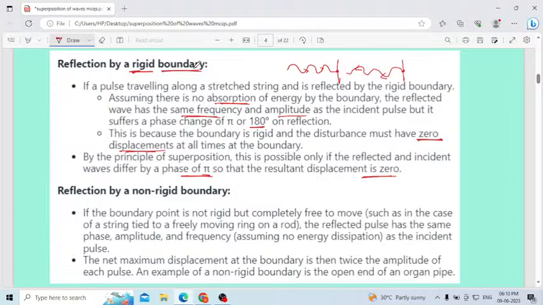Then what you have to remember in the case of a rigid boundary: the incident pulse and the reflected pulse both have a phase difference of pi. Displacement will be zero, and both the incident and reflected waves have the same frequency and the same amplitude. These are the few important points you have to remember. Here they may ask so many MCQ questions, easy.